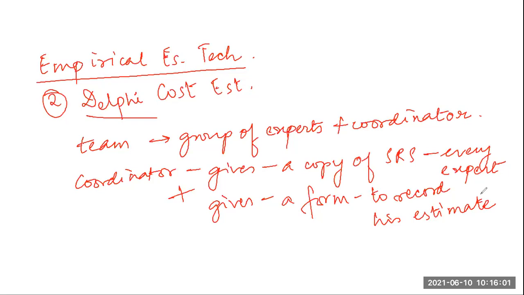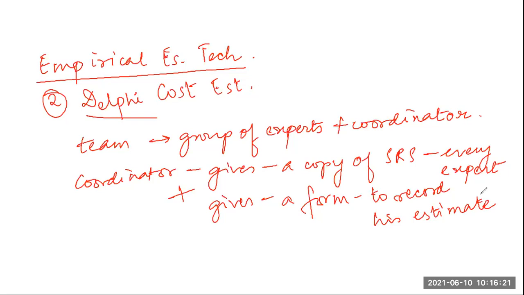The estimators will complete their individual estimates and submit them to the coordinator. In their estimates, the estimators will mention any unusual characteristics of the product which have influenced their estimation.